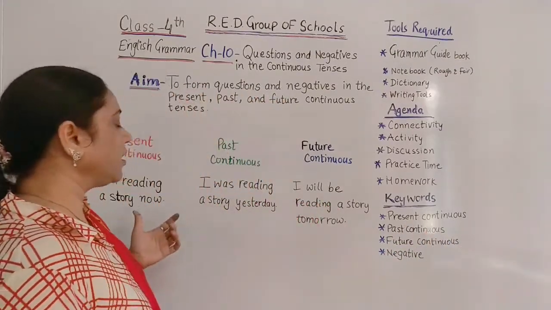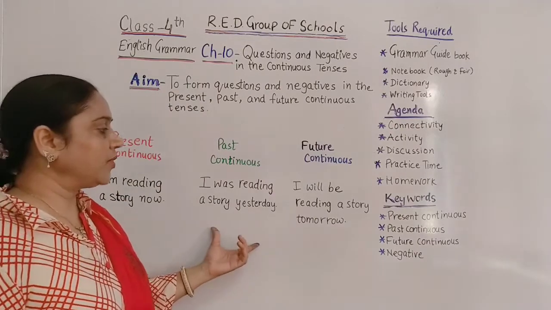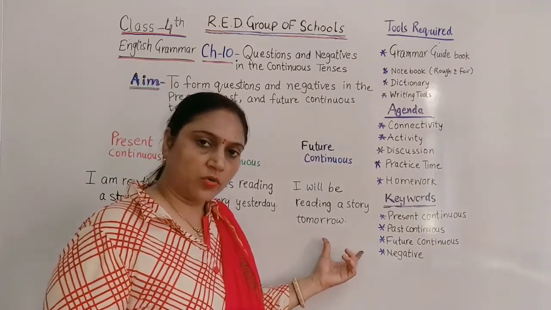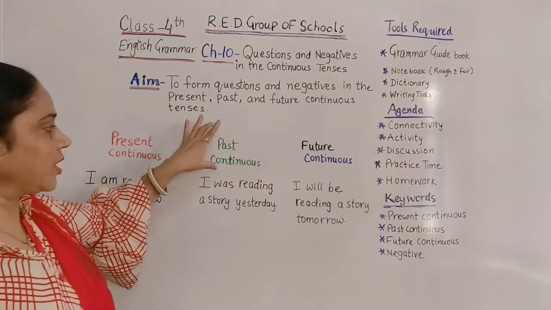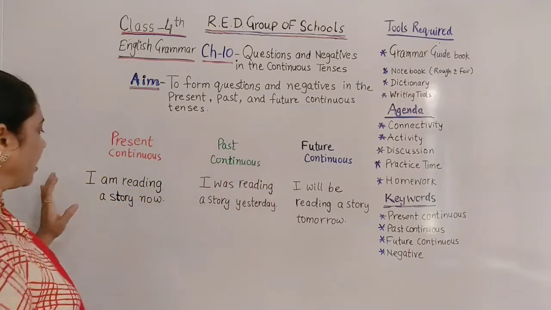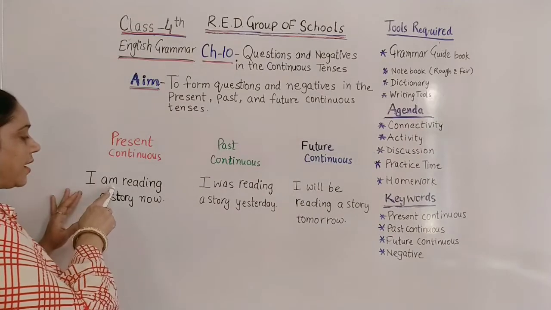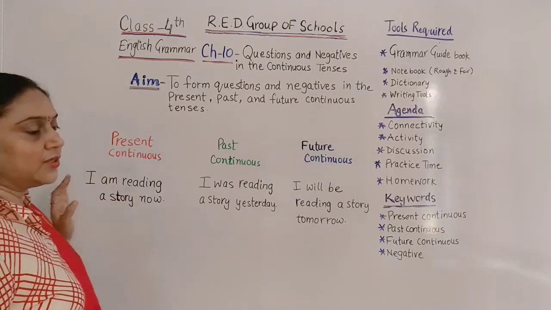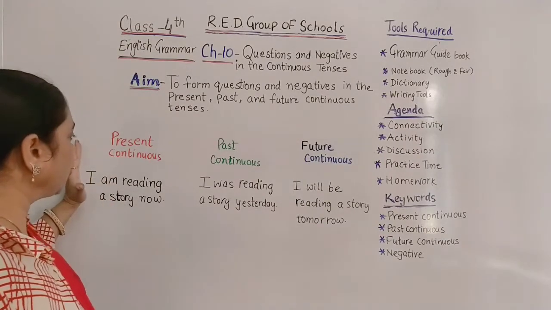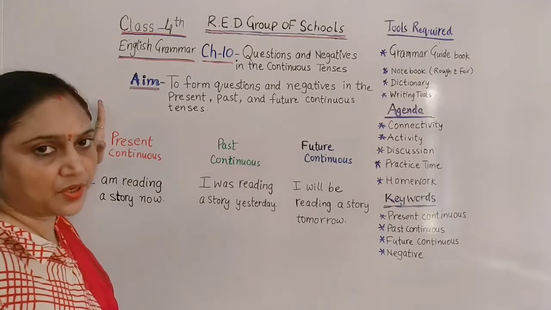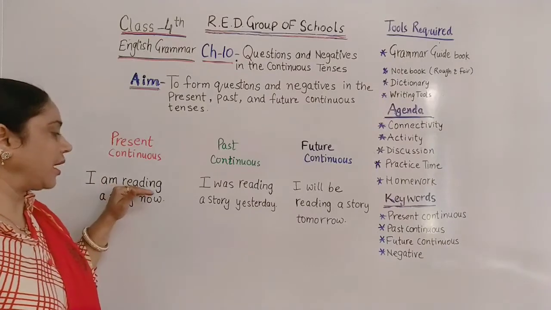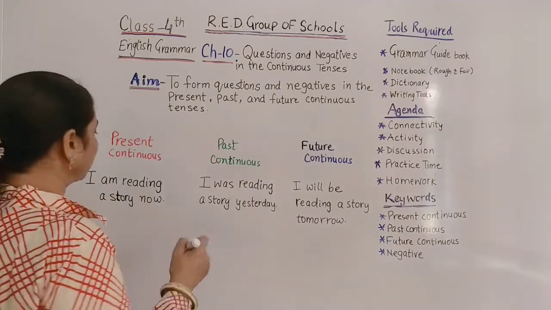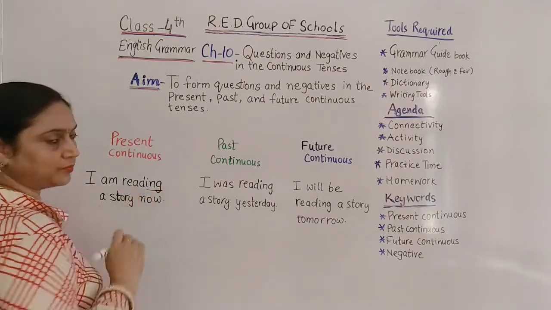So I have taken an example here to make you understand about this. First is present continuous, then past continuous and future continuous. I have taken a sentence, I am reading a story now. Children, here the sentence is showing that this action is happening in the present and going on continuously because I have used here ing with the main verb.